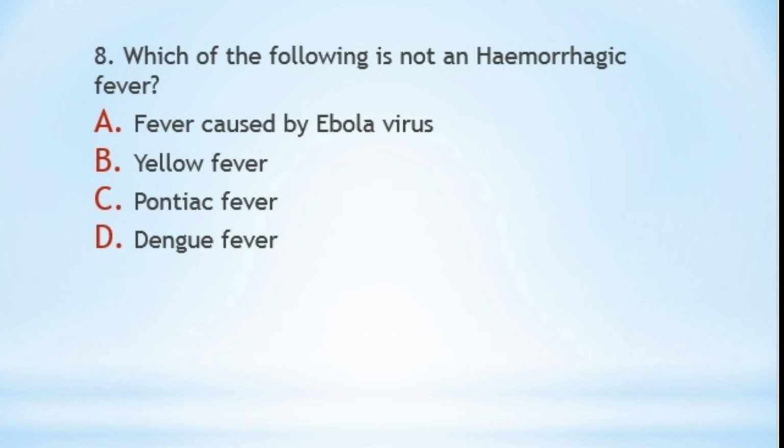Now the next question is, which of the following is not a hemorrhagic fever? Option A, fever caused by Ebola virus. We just read in the previous question that Ebola virus causes hemorrhagic fever. Option B is yellow fever. It is also hemorrhagic fever. C, Pontiac fever, and D, dengue fever. And as we all know, dengue is also dengue hemorrhagic fever. So the correct answer here is C, Pontiac fever.